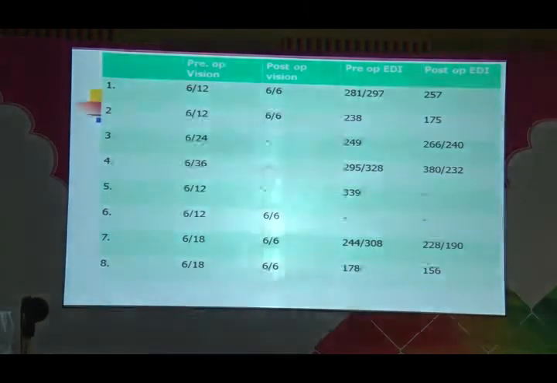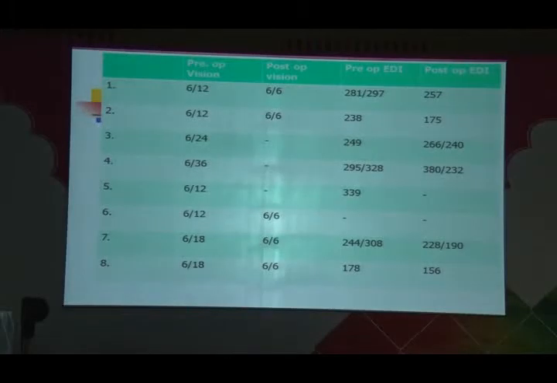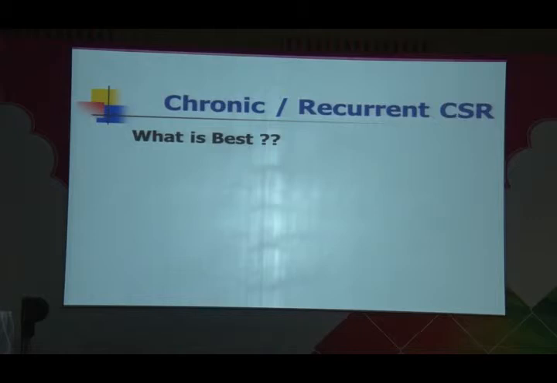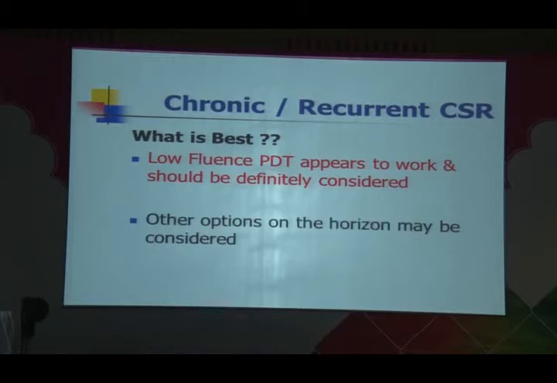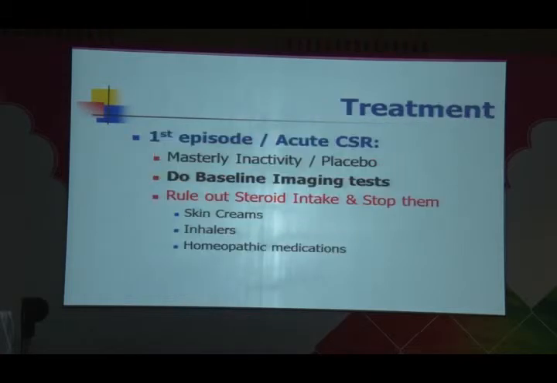So we now have a series of patients, actually more than 20-25, where we have been successful in treating patients of recurrent CSR with subfoveal leak with low fluence PDT, and believe me, the response has been more than 95%. It's not that it's an occasional response. So the last slide is what is best for a chronic case: as I said, low fluence PDT does work. Other options which I had listed with a question mark can be tried if the patient is not willing for PDT.